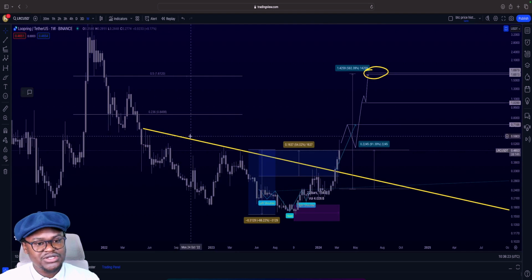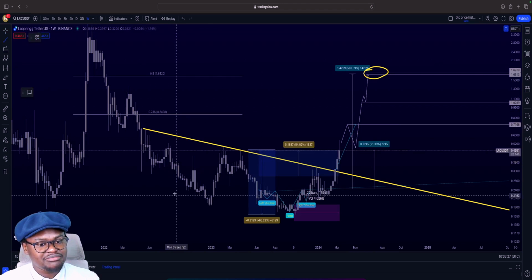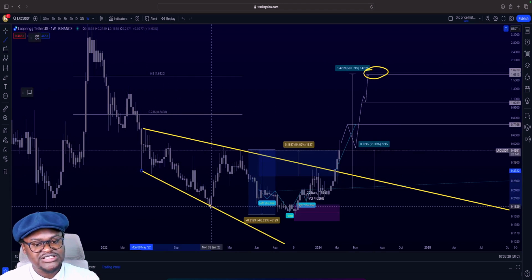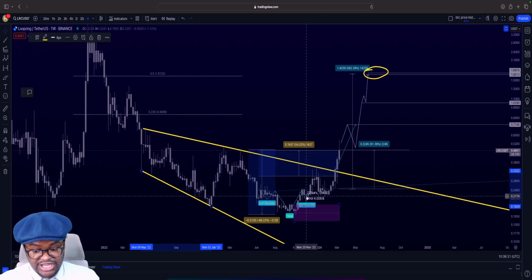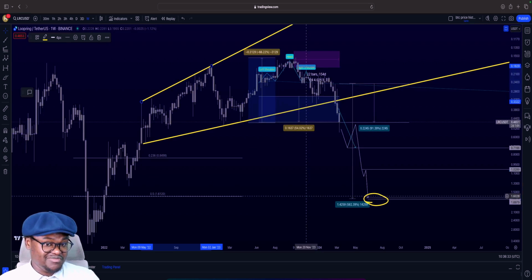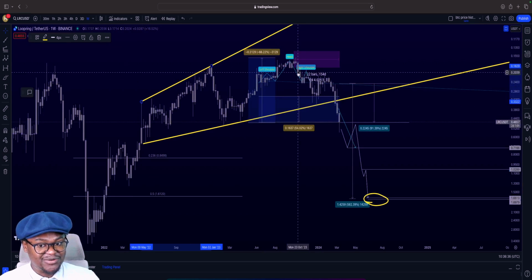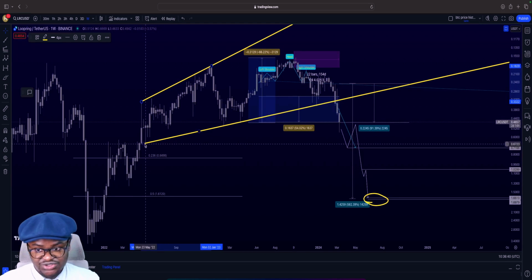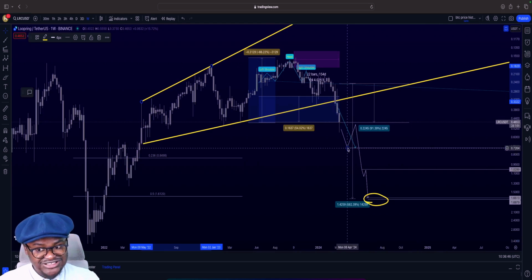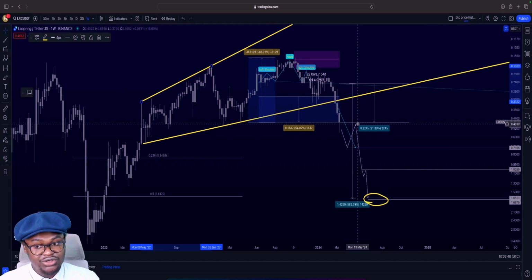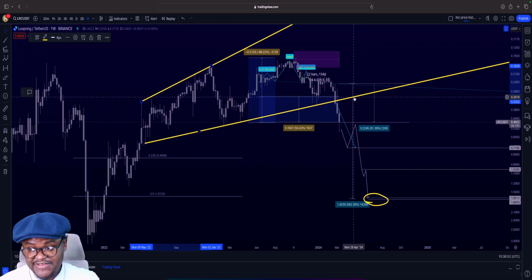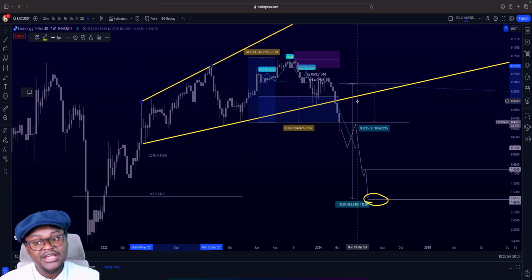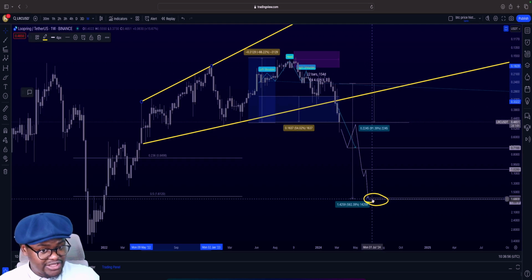Also note that this line right here actually gives us a descending broadening wedge. Yes, descending broadening wedge. And you guys know what this actually means. So if you invert it, it looks like so. Ideally, it will retrace this zone right here, which is where we said is 71 cents. But from that 71 cent mark, it can go as low as 48, maybe even lower. Maybe even go as low as 30 cents again before eventually coming down here.